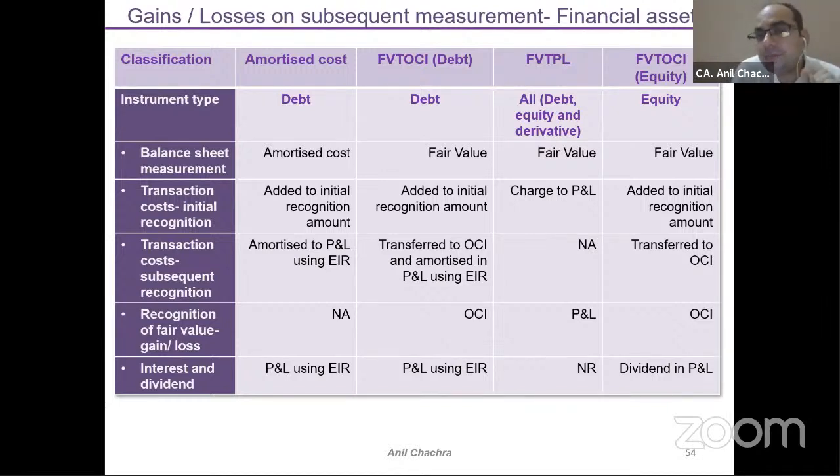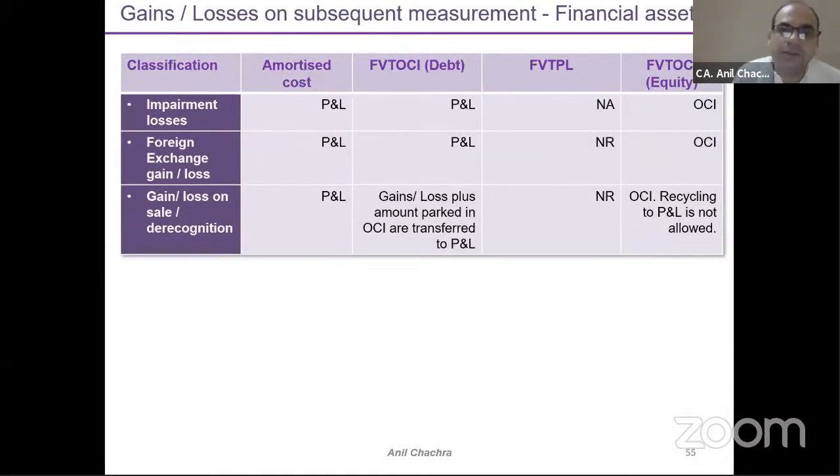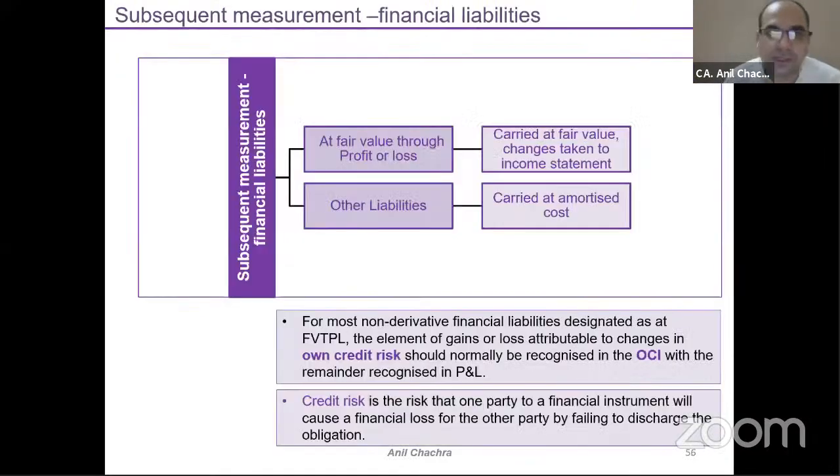The main crux of this session is that in terms of fair valuation through other comprehensive income for the debt part, at the time of derecognition or sale, the same will get reclassified to the P&L. Whereas under fair valuation through other comprehensive income for equity, it is not allowed. It will be permanently parked under the OCI part, right? The same thing has been given under this slide.